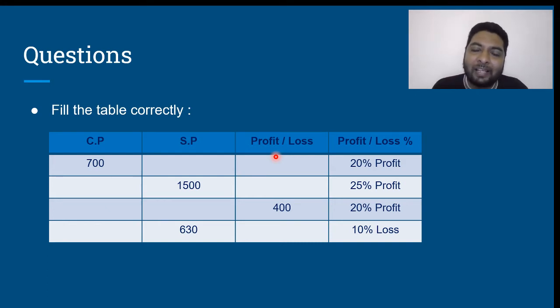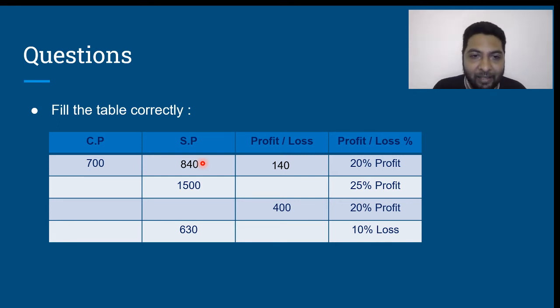Profit is always calculated based on the cost price, isn't it? So when the cost price is 700, what is 20% of 700? What is 10% of 700? 70. If 10% of 700 is 70, then 20% of 700 will be 140. Therefore, the profit will be 140 rupees. Now, cost price is 700 rupees, profit is 140 rupees, means the selling price is nothing but cost price plus profit. Therefore, the selling price will be 840 rupees. Is that clear?